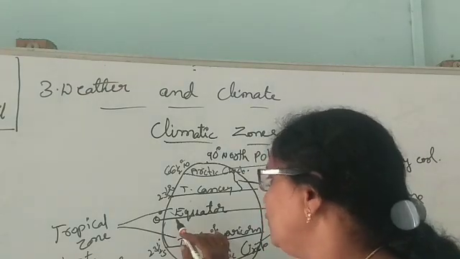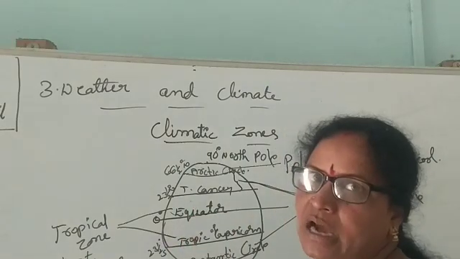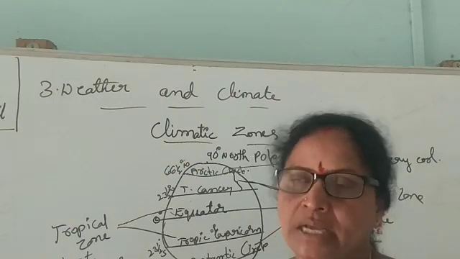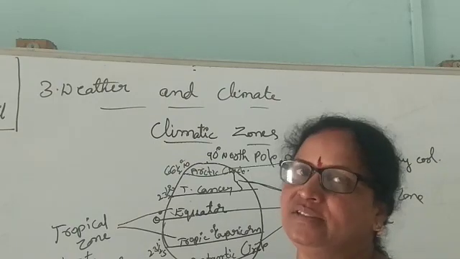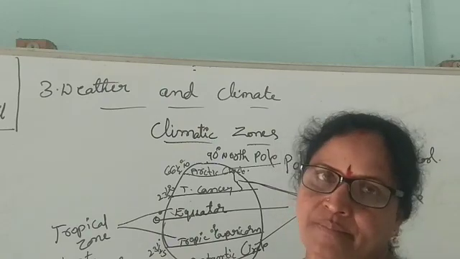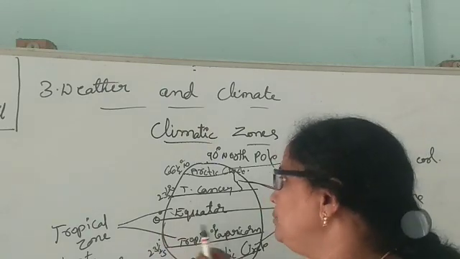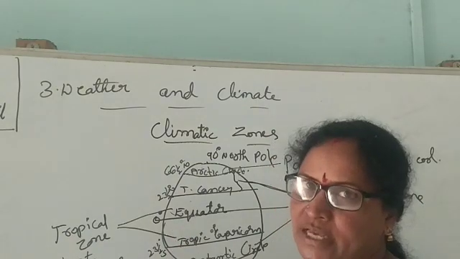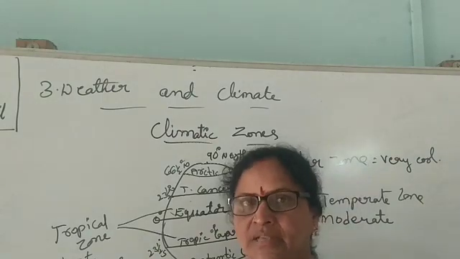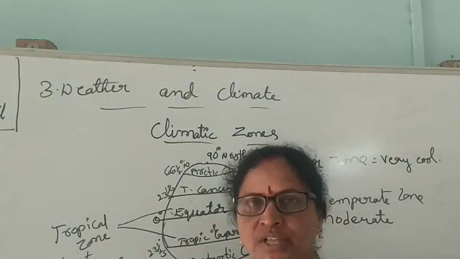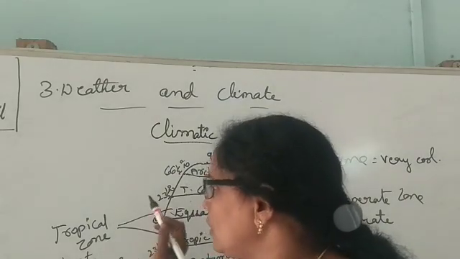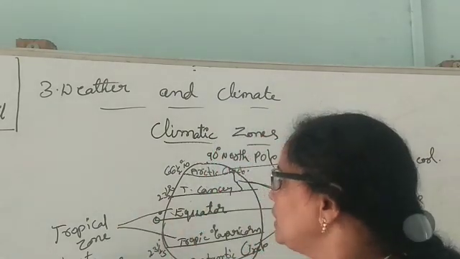One is the equator to 23.5 degrees on both sides. These places are called the tropical zone or torrid zone. Why? Because it is a very harsh, very hot climate, torrid. Being near to the equator, the sun rays fall vertically, so the places near the equator receive very hot conditions. These places are called tropical zone or torrid zone.